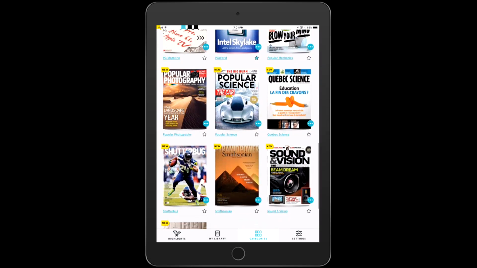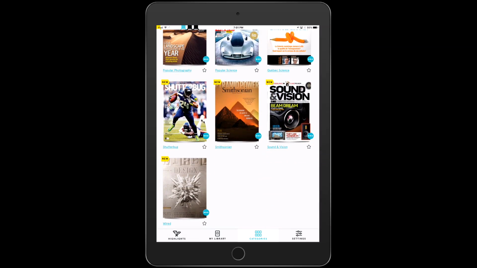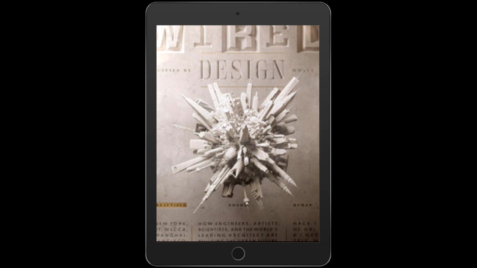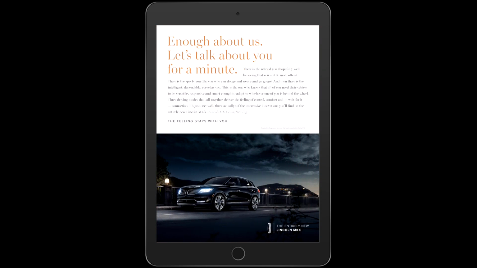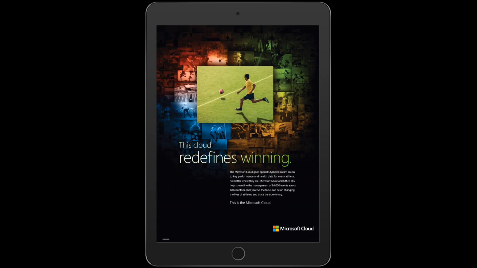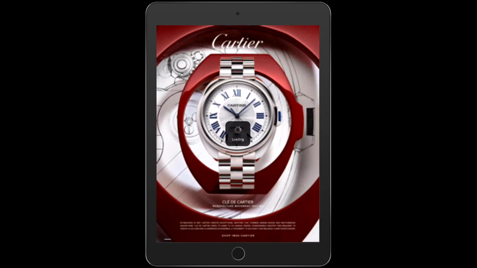I'm a huge Wired fan, so let's click on here. Now, the magazine is in the process of downloading. Much like a lot of comic book or manga apps, you can actually start reading as you're downloading it. But as you can see, there are some resolution issues before the magazine starts looking really sexy. I have my iPad Air 2 here, and some of the images and colors look totally amazing in real life. This picture is vibrant, colorful, multi-layered, it looks really good. Hopefully it's coming across that way on your YouTube channels.